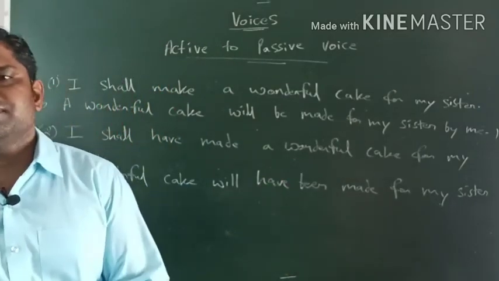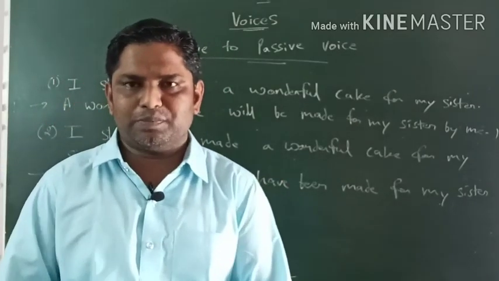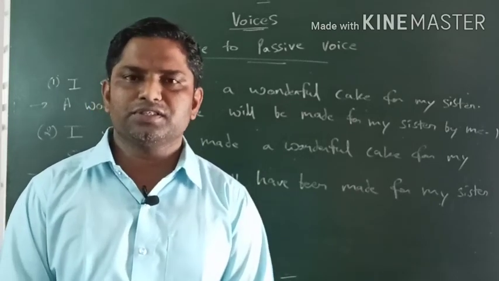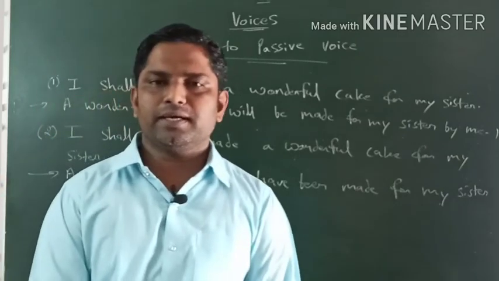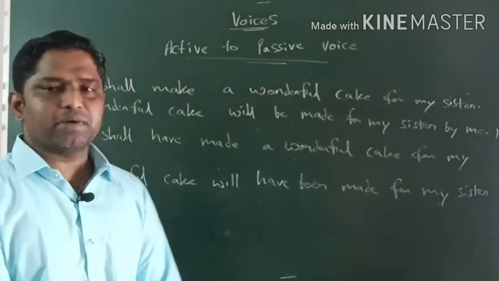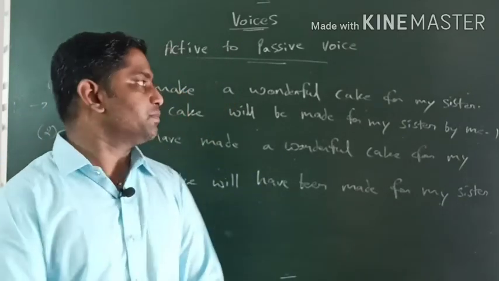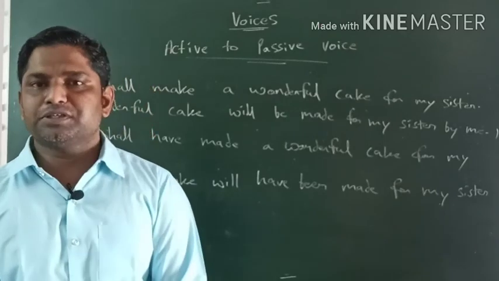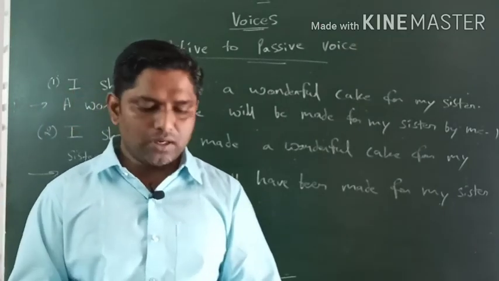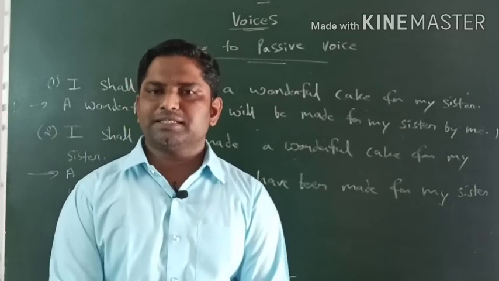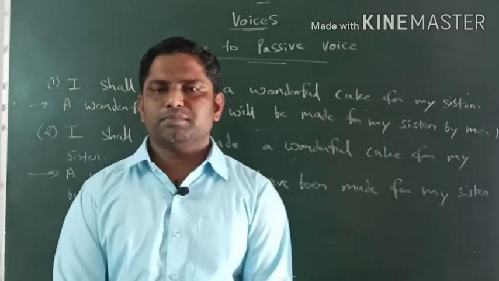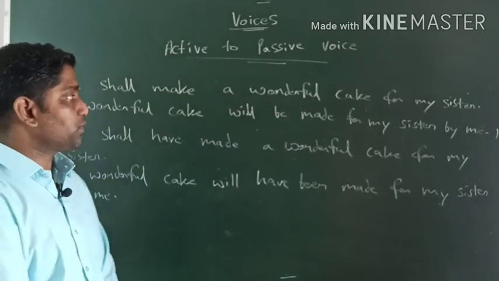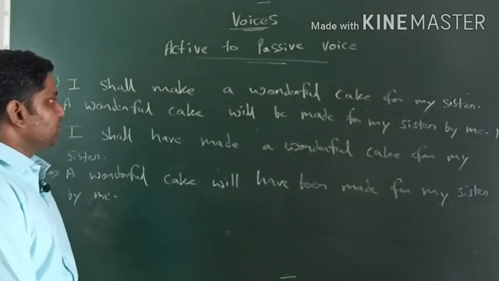There are 4 kinds of tenses where we do not do active voice, passive voice. 4 प्रकार के जो tenses होते हैं उसमें हम active voice और passive voice का ट्रीटमेंट नहीं करते हैं. We don't do the treatment for passive voice or active voice, especially for 4 varieties. That is future continuous tense, present perfect continuous tense, past perfect continuous tense, and future perfect continuous tense. Right? So I hope you have understood well.